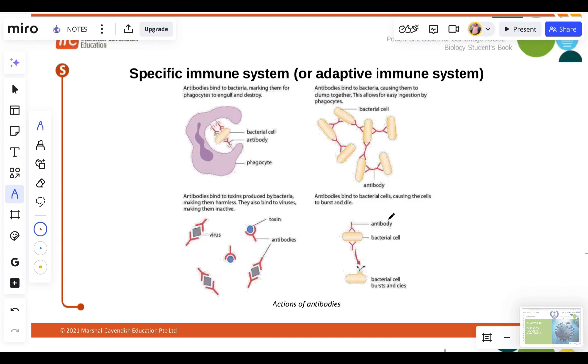Some bacteria become resistant to your antibiotics. And then we'll talk about MRSA, how bacteria become resistant, then the type of antibiotic you use to prevent that. Now, how do antibiotics work?